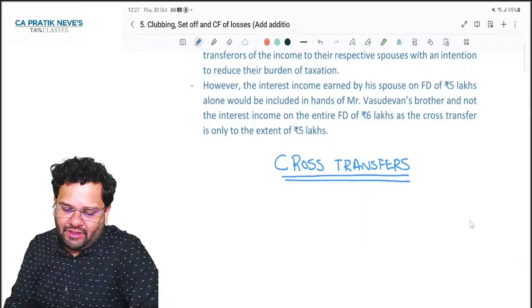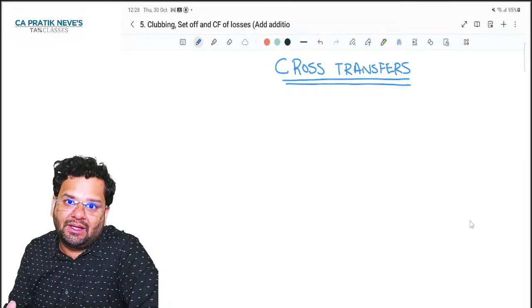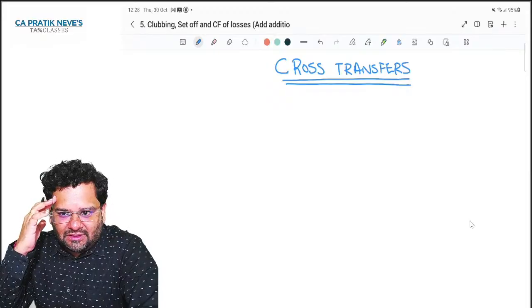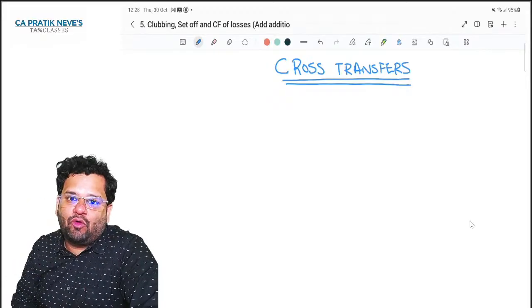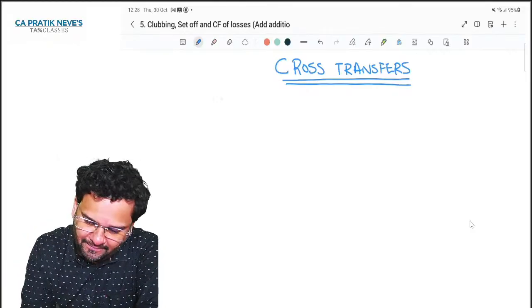Government is trying very hard to stop tax avoidance. So they have put provisions of clubbing. But you know, people will always think of some way for avoiding tax, like it happens in this example.